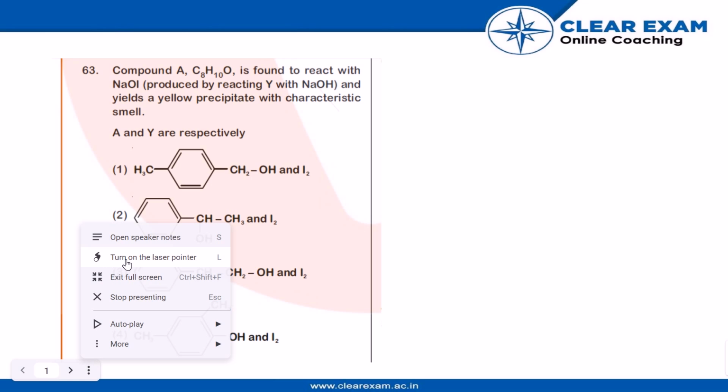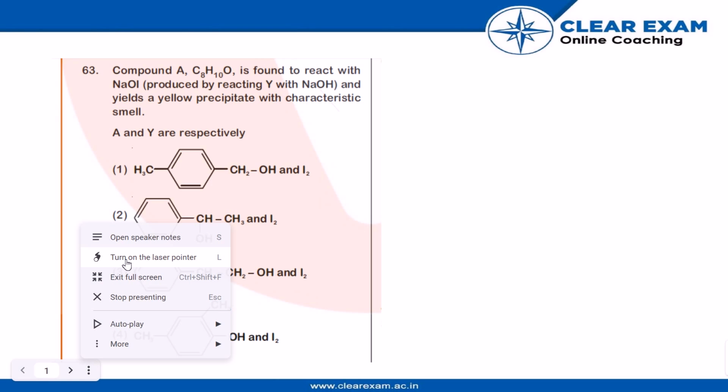Compound A, C8H10O, is found to react with NaOI, and this NaOI is produced by the reaction of a compound with NaOH. So we have to find these two compounds. These are the options given.